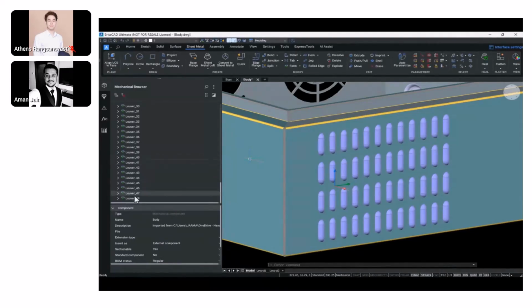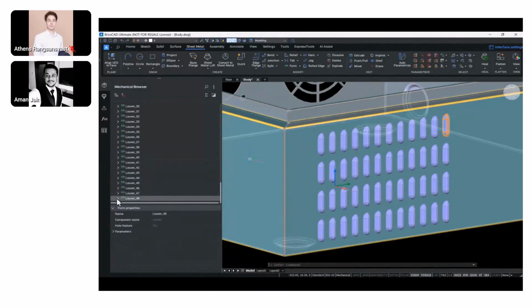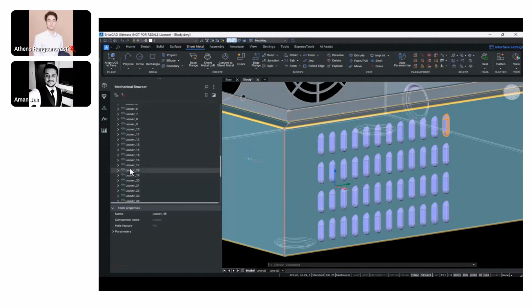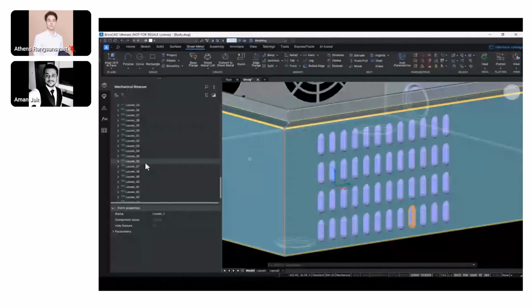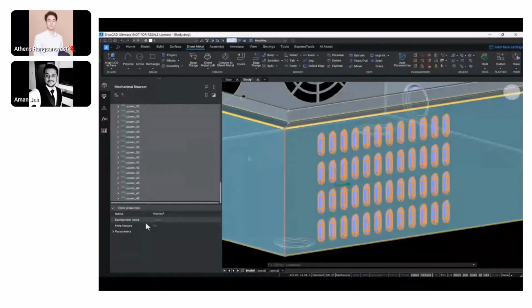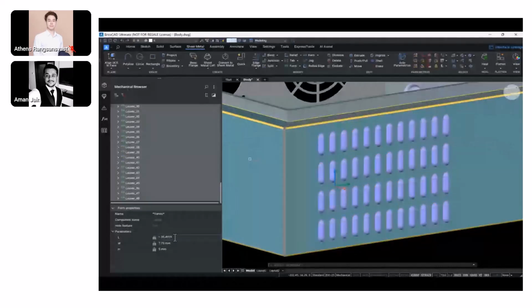Now, the advantage of replacing the form features that came from SolidWorks with BricsCAD's form features is I get those form features as parametric form features. Now, if I want to change the length of all the form features in one go, all I need to do is simply select all those 48 louvers, go to the parameters, and let's say I want to change the length from 35 to 38, okay, I hit enter.